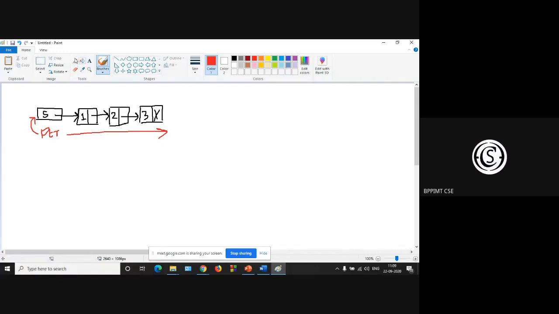Okay. Suppose this is the list given. This is the first node, the start node or header node, with data part 1. This is the second node with data part 2, and the last node with data part 3. Now suppose you are interested in inserting a new node with data value, let's say 5.